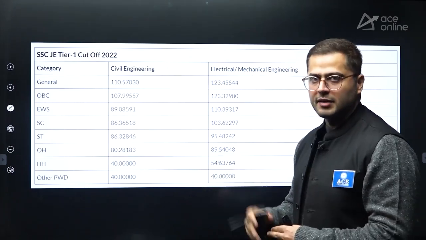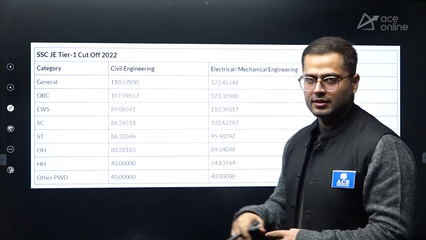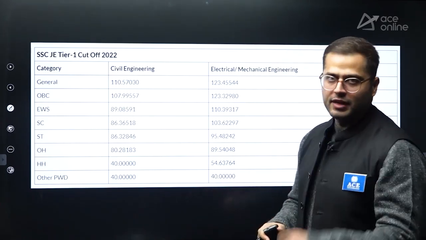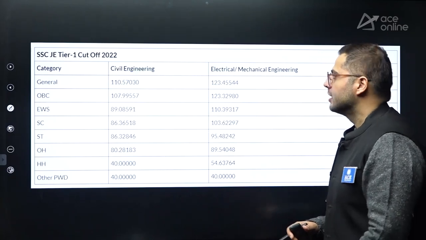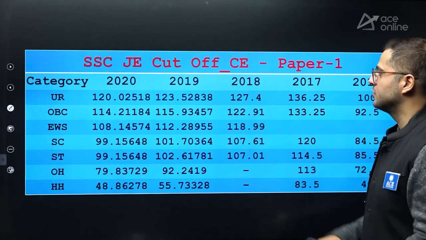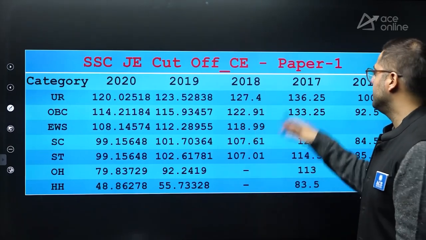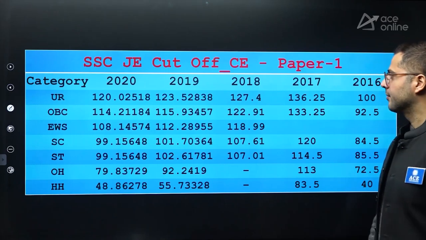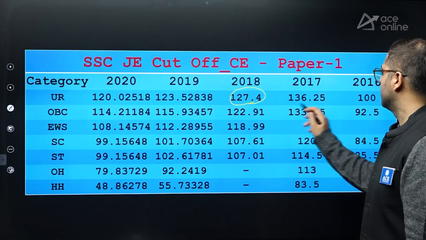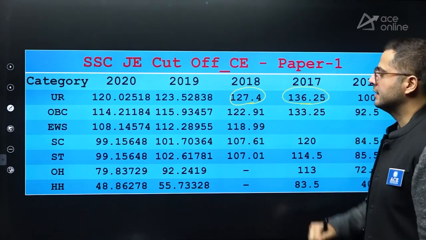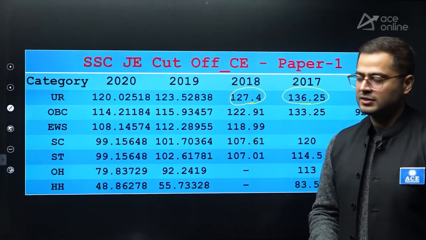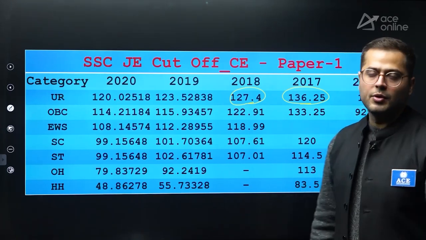For other engineering streams like mechanical and electrical, electronics, the examination is conducted in a single shift. And similarly for CS, multiple shifts. Right, so you can see for all those previous years, for 2020, you can click a screenshot. For 2020, 2019, 18, 17, and 2016. Now, before that, the number of seats were quite less. That's why the cutoff has been on the higher side. But try to get as high as 125 or 130 marks. You'll be on a safer side, because it will help you in your final selection also.